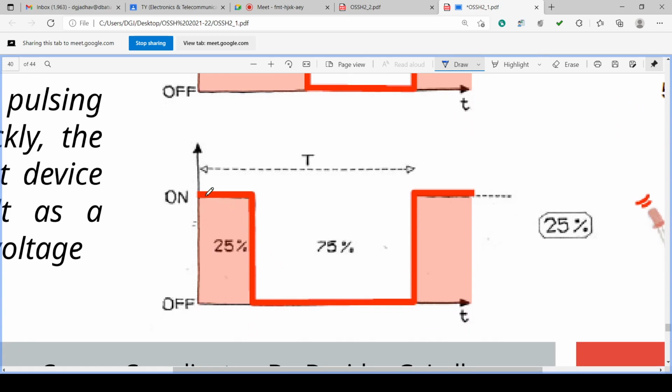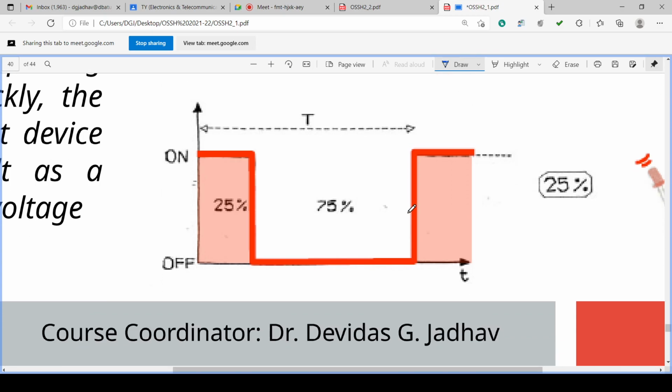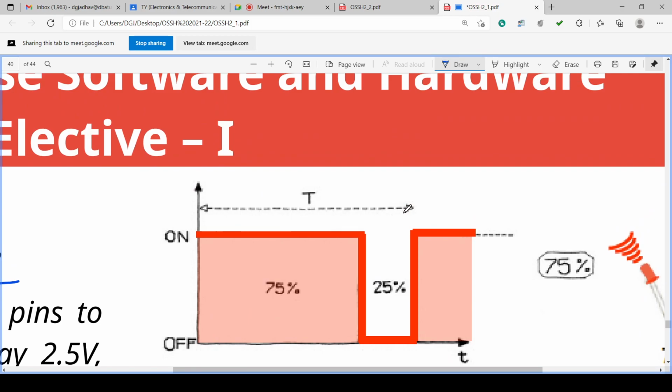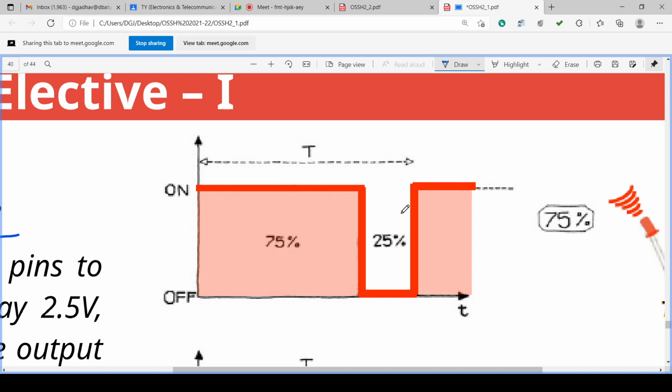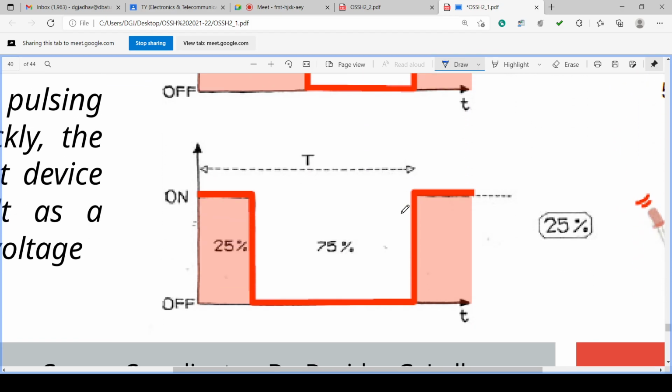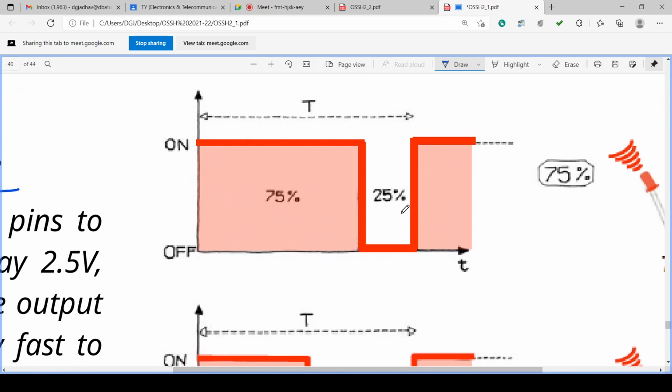And in the third case, the on time is 25% and the off time is 75%. Okay, three cases are there. 75-25, 50-50 and 25-75. What is the effect?